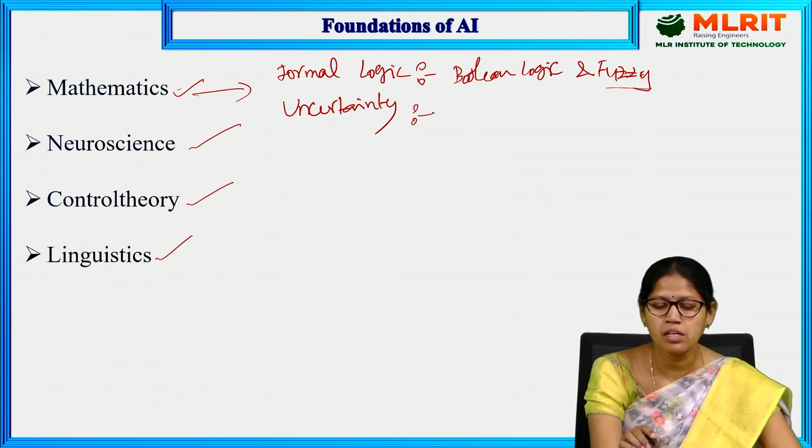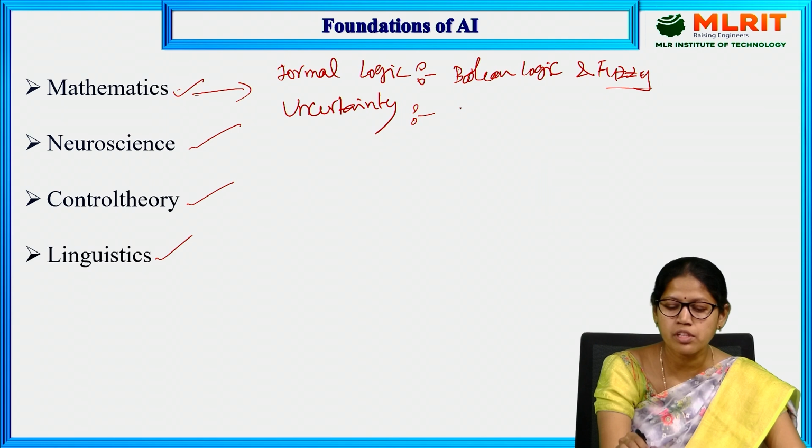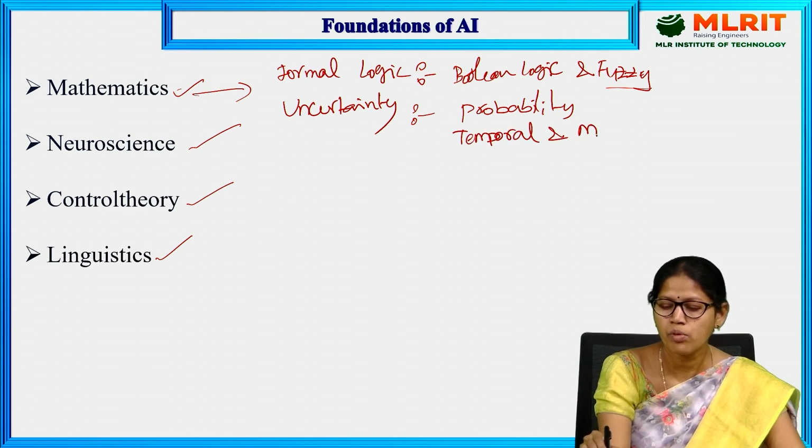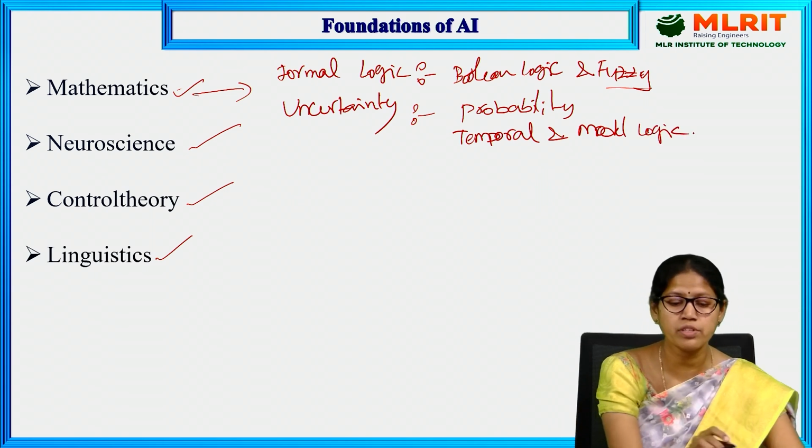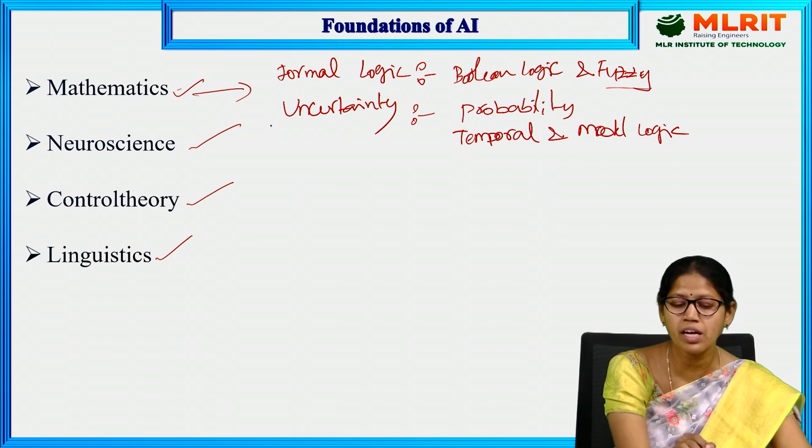Uncertainty will be solved by using probability theory, and temporal and modal logic. These are the basic foundations of mathematics: formal logic and uncertainty.